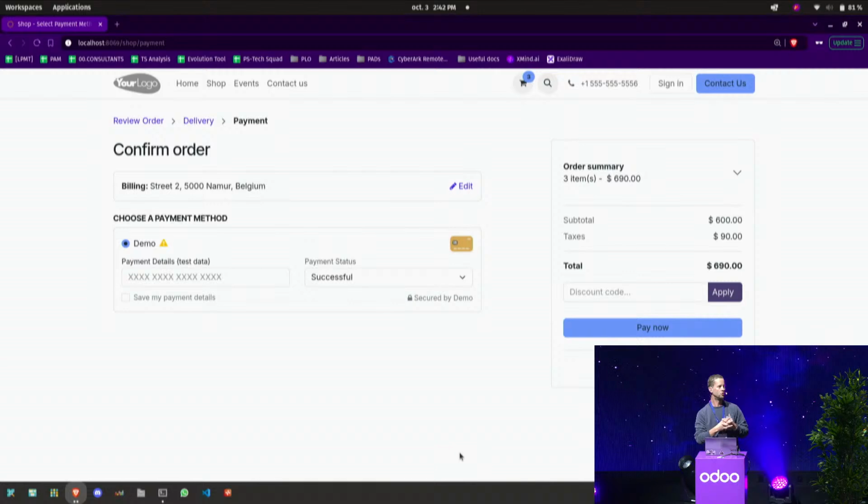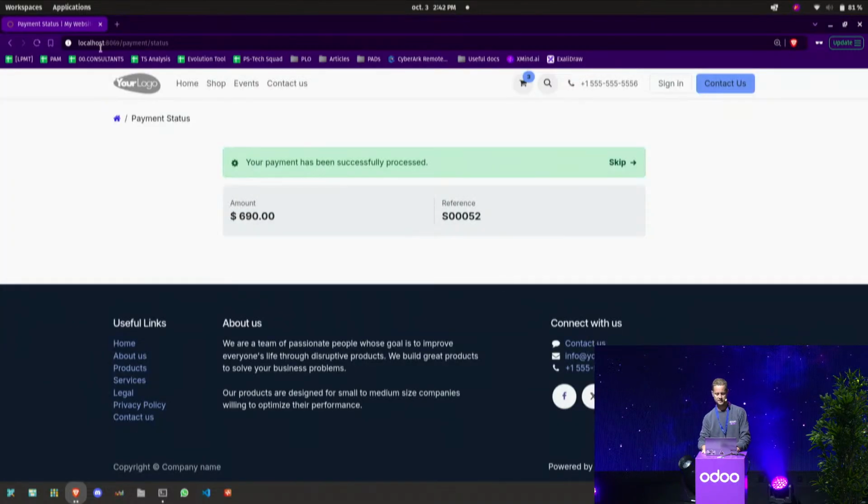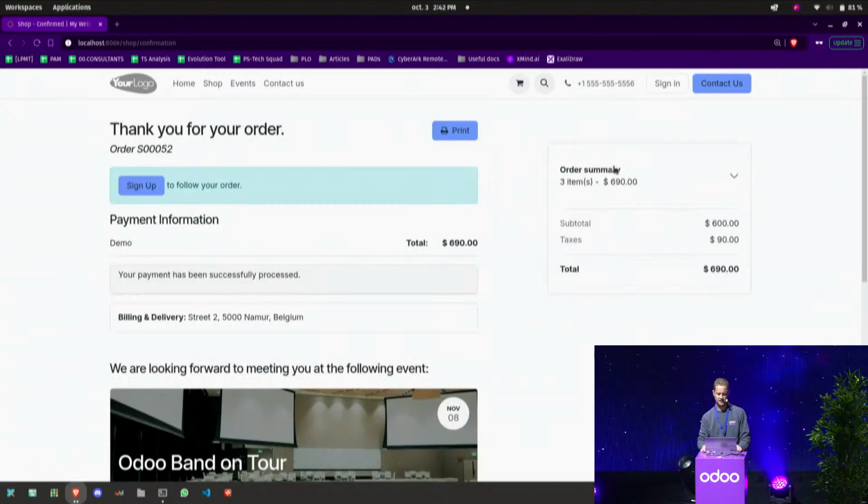And here I will be able to buy and directly make my checkout for those two tickets. I pay it online, and that's it. From here, I will receive an email as an attendant where I will have my ticket attached, and I will be able to print them so I can come to the event and make my pass scan at the entrance the same way you did when you arrived.